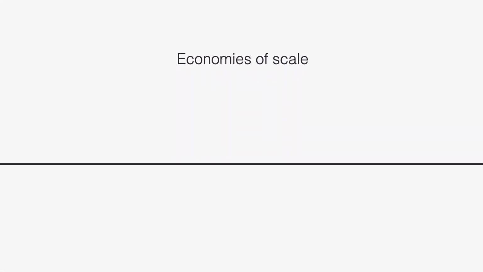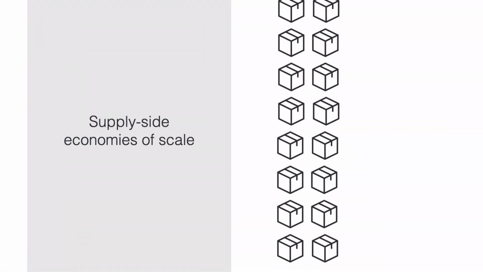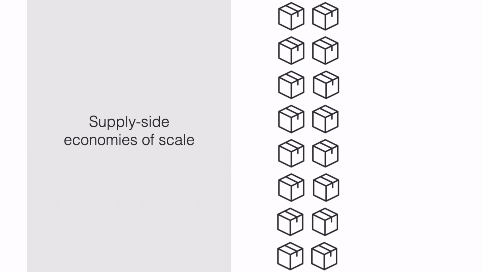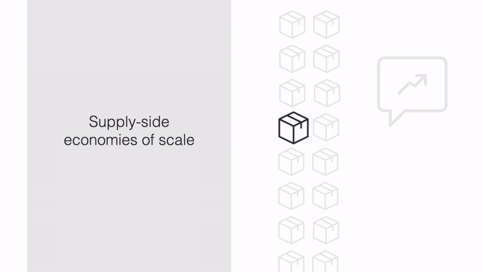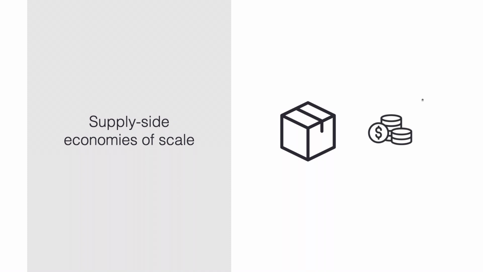There are two types of economies of scale. You might already be familiar with supply-side economies of scale. The idea is really simple. The more you produce, the more efficient you get at producing. It is often the case that larger firms have lower costs per unit. But how? One way to think about it is that dynamically, over the product lifecycle, firms invest more in process innovation and therefore costs are reduced over time. There can also be learning by doing.